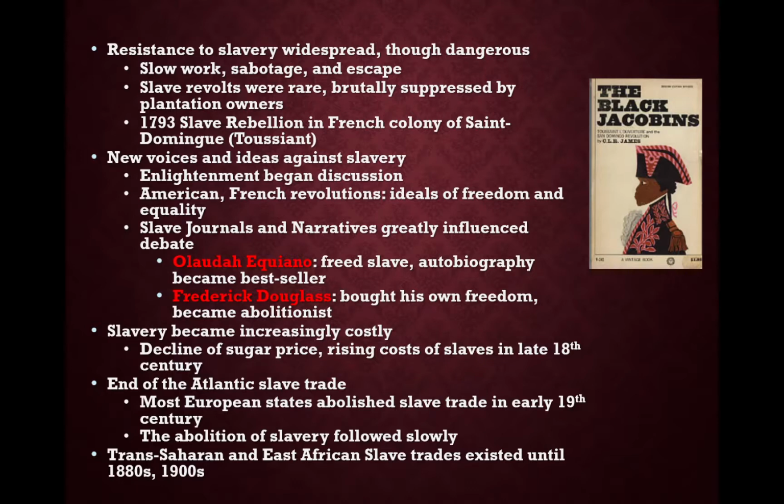Slavery will become increasingly costly during the 1800s. You'll see the decline of sugar prices, the rising cost of slaves in the late 18th century. The slave trade will be banned by most countries in the early 19th century. After this, slavery will slowly be abolished. The last couple of countries to abolish slavery will be America, 1863, technically 1865 if you want to count the 13th Amendment, or if you want to count the Emancipation Proclamation. And then Brazil is going to be the last one in the 1880s.